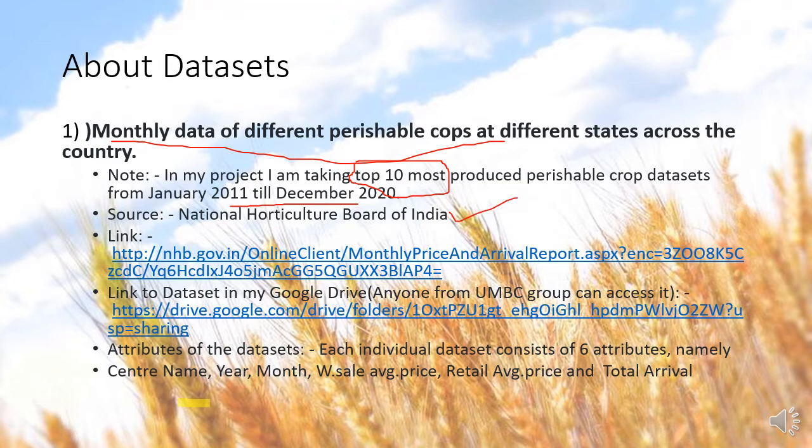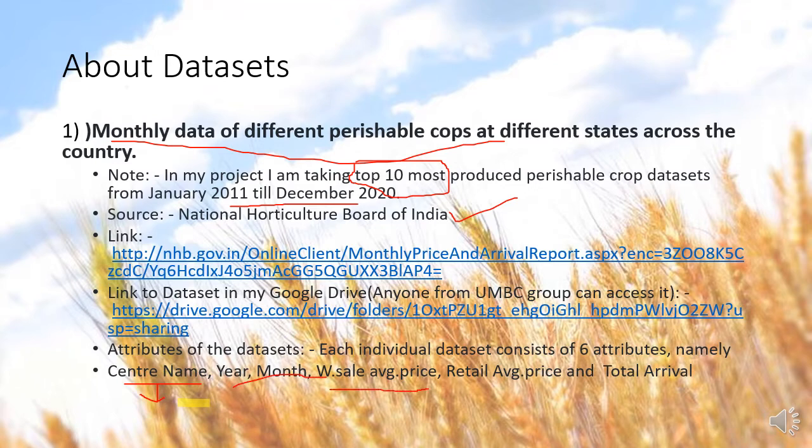And coming to the attributes of my data sets. Firstly, each individual file contains the information regarding a particular perishable food crop in a particular year, and the attributes in that file are center name. This is the place at which the information regarding a particular perishable food crop is collected, followed by year and month values and weighted sale average price.